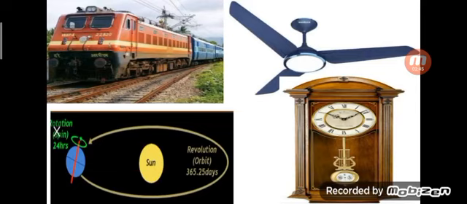Motion. Okay. So types of motions: rectilinear motion, circular motion, rotational motion, periodic motion, non-periodic motion, and random motion. An example of rectilinear motion is a train. Circular motion, a fan. Rotational motion, the Earth rotates on its own axis, and the Earth revolves around the sun as circulatory motion. Periodic motion means an alarm clock. Non-periodic motion means a natural disaster. Random motion means birds flying. That is okay. So this chapter is over.